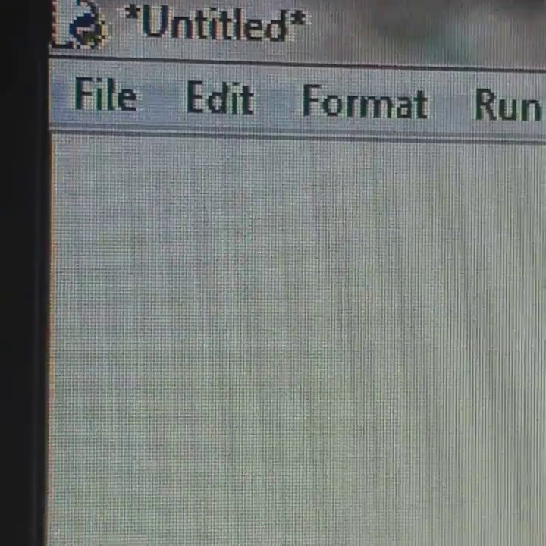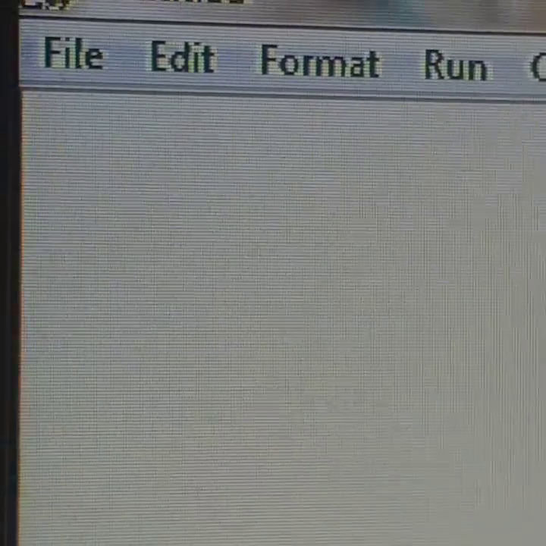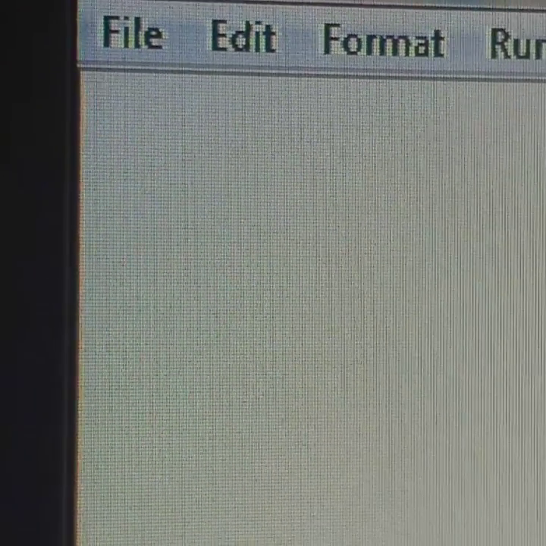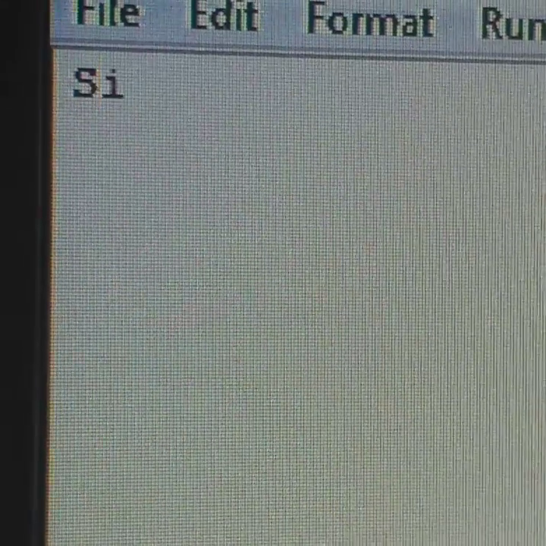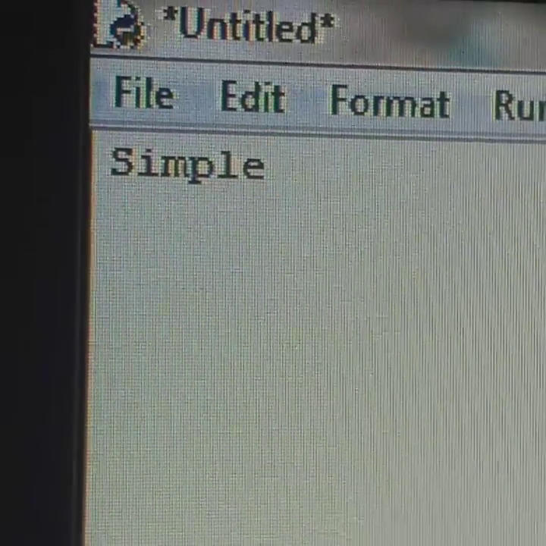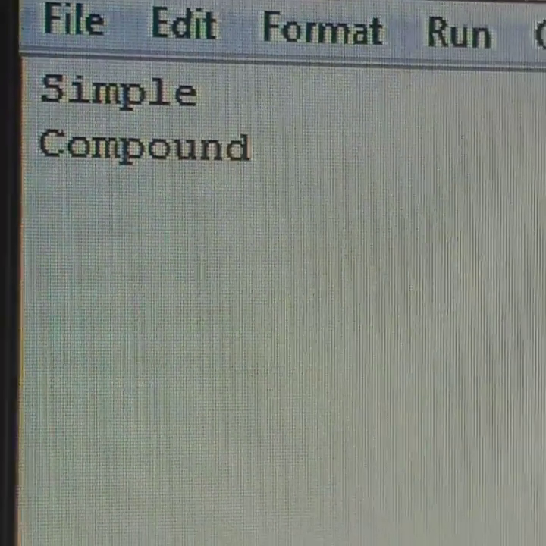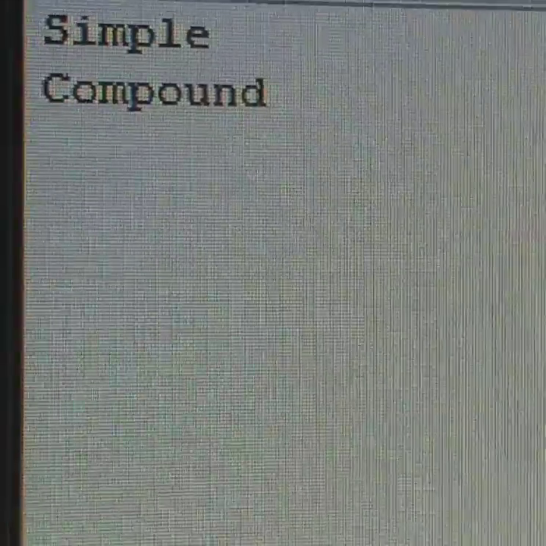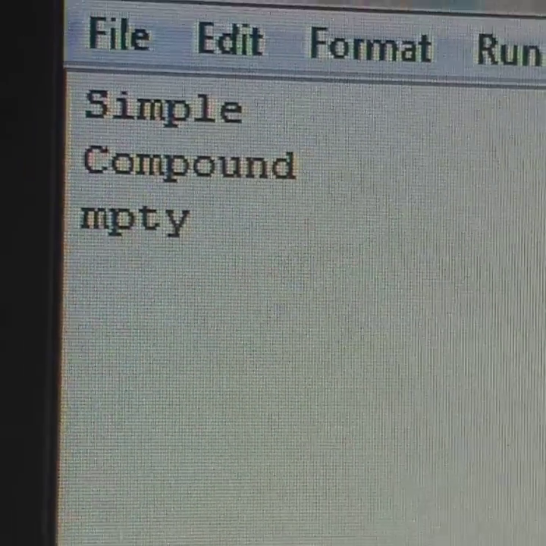In our last class, we discussed different types of statements. Number one was simple statement, number two was compound statement, and number three was empty statement.